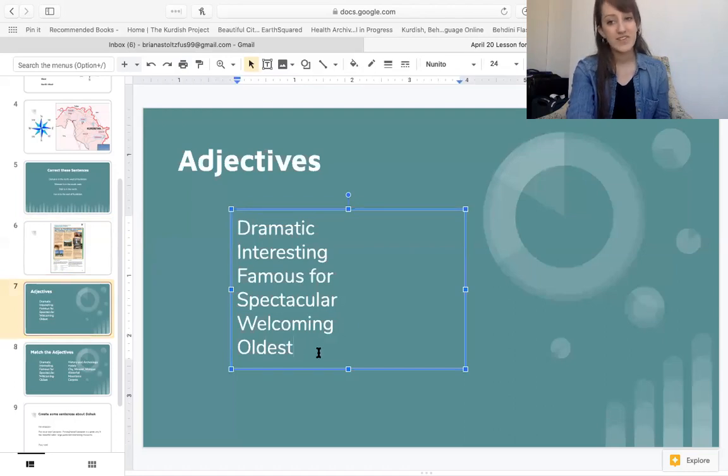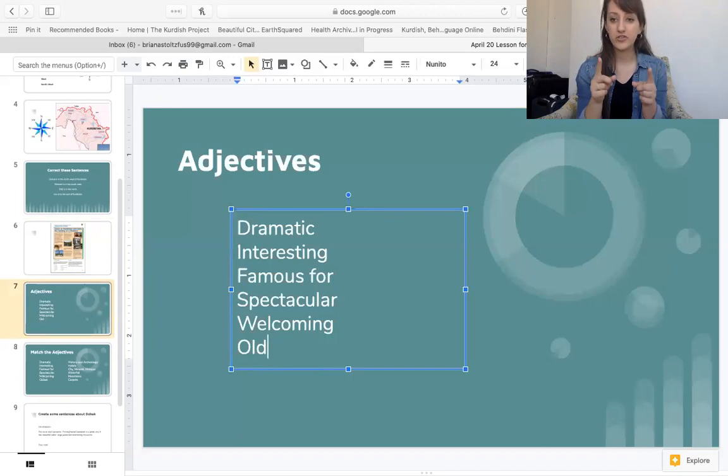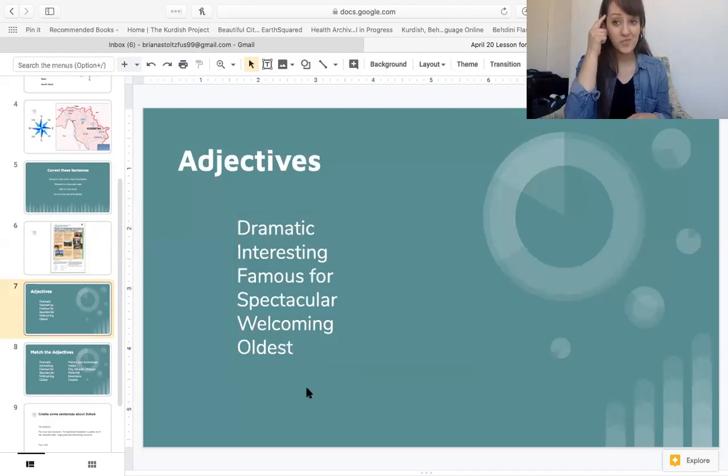This word is oldest. You know this word, old, in Kurdish, but old in English. If we want to say there are two items, one is older, but if there are three items or more, we say oldest. Did you know Erbil is the oldest city that people have lived in? Repeat after me, oldest. Oldest.